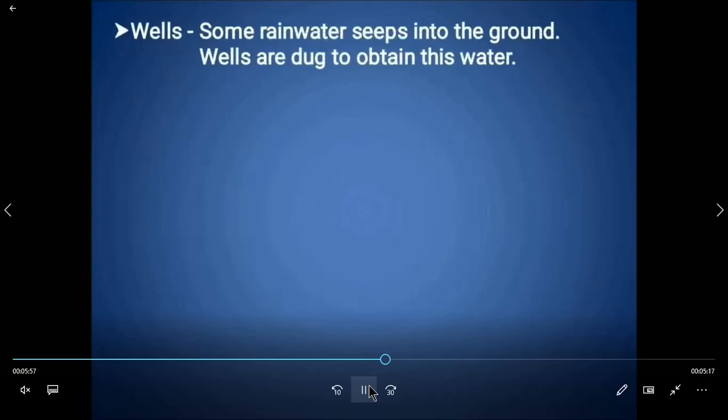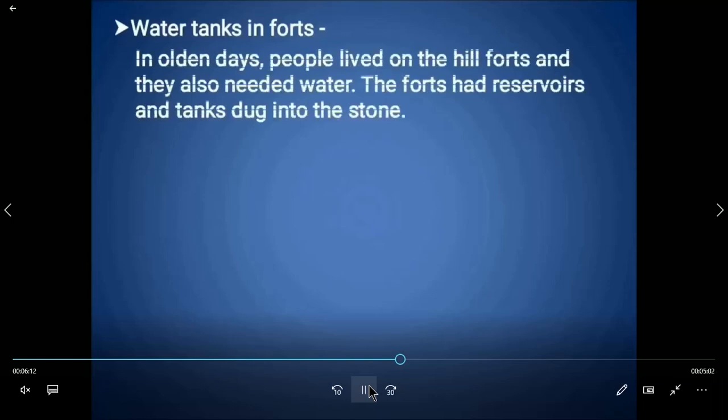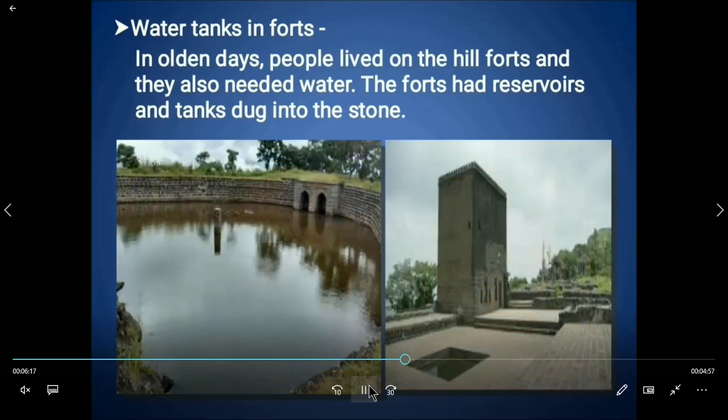Some rainwater seeps into the ground. Wells are dug to obtain this water. Children, you can see the picture of the well which stores water. The second one, water tanks in forts. People lived on the hill forts in the past. They also needed water. The forts had reservoirs and tanks dug into the stone. Now children, here's a picture of the Shivneri fort. Example of a Shivneri fort where there is a water tank.